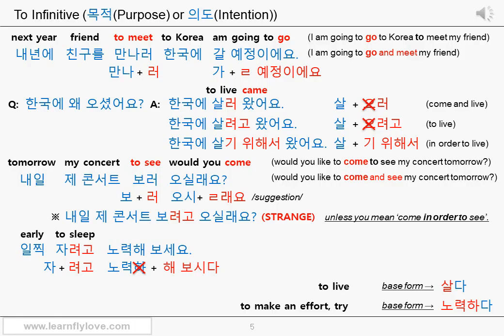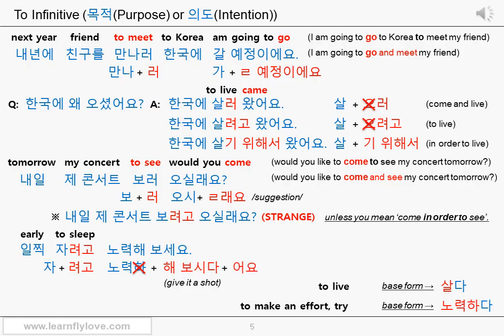As you know, this compound expression 아, 어, 해, 보다 can add a meaning, try, or give it a shot. Therefore, 노력해 보시다 can mean try to make an effort or just to try. Again, 노력하다 basically means to make an effort. So it goes very well with the compound expression 아, 어, 해, 보다, which can add a nuance, try or give it a shot, give it a try in Korean. And 노력해 보다 together can mean try to make an effort, or it can just mean to try.